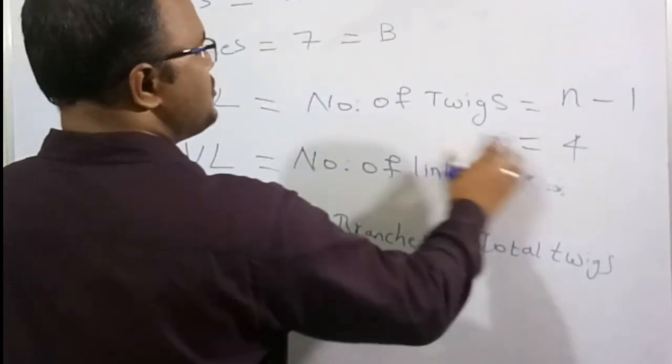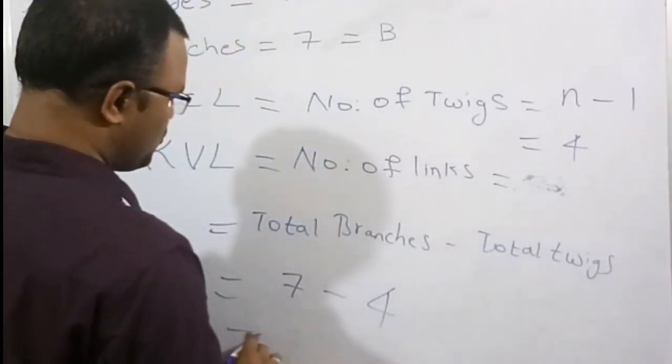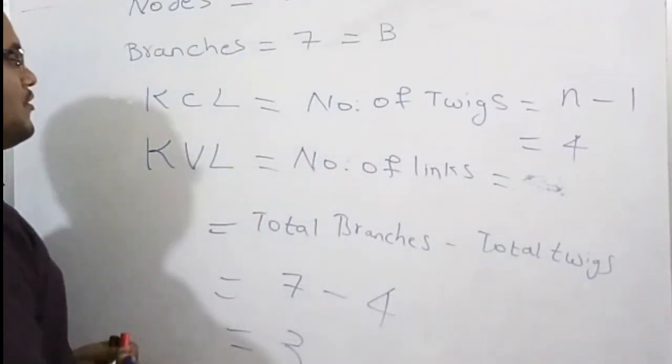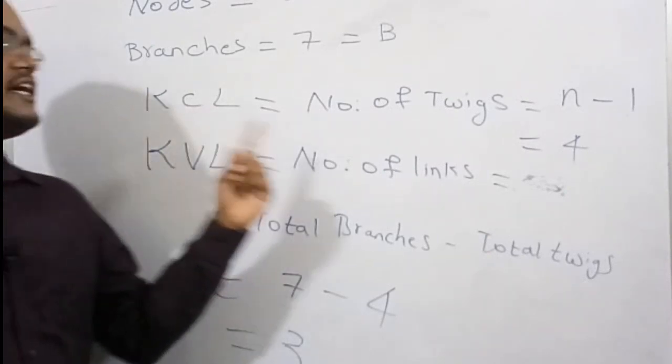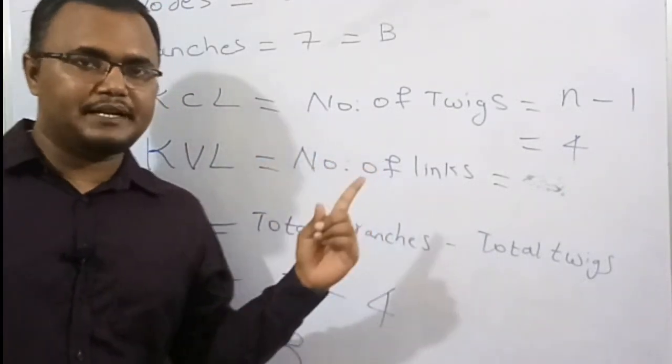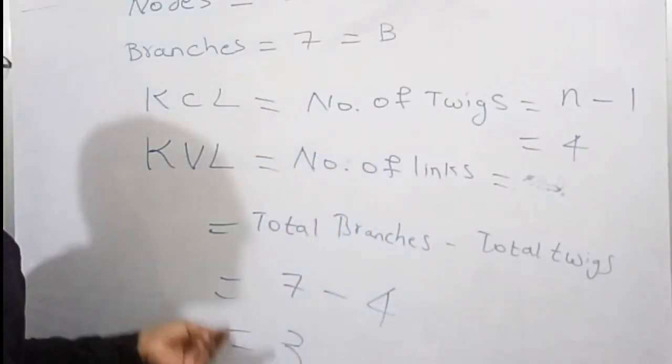Total twigs is already we know, which is 4. So therefore 7 minus 4 is equal to 3. So therefore for this graph we are going to write 4 KCL equations which are independent, and we are going to write 3 KVL equations.